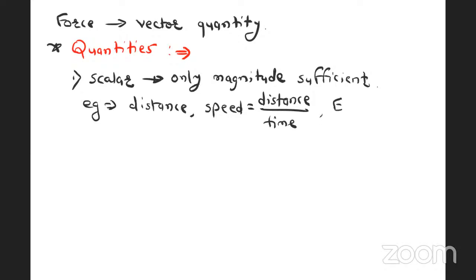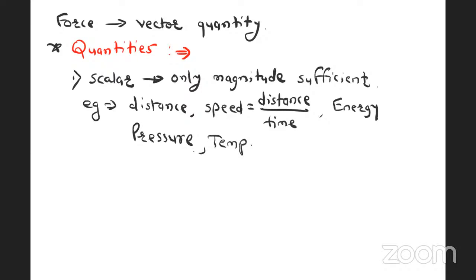Again, energy, my dear students, any kind of energy. It may be kinetic energy, potential energy, chemical energy, internal energy, or electric current or electricity. Electric power, whatever may be the type of energy, all the types of energies are scalar quantities. Again, pressure is a scalar quantity. Remember, distance and speed are scalar quantities. Then temperature, scalar quantity.